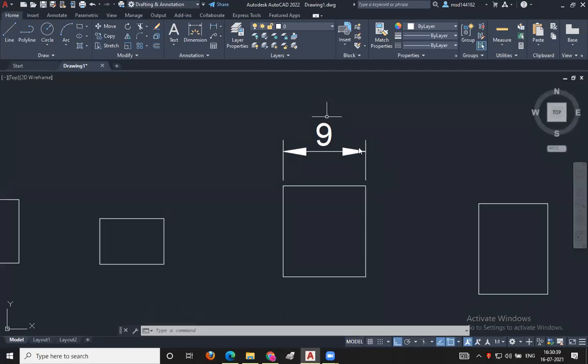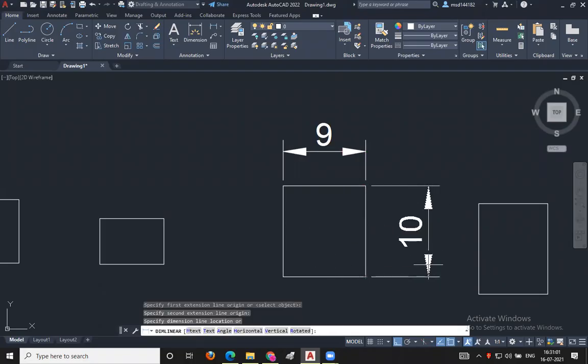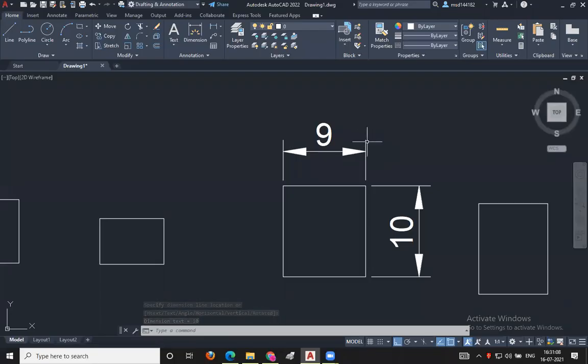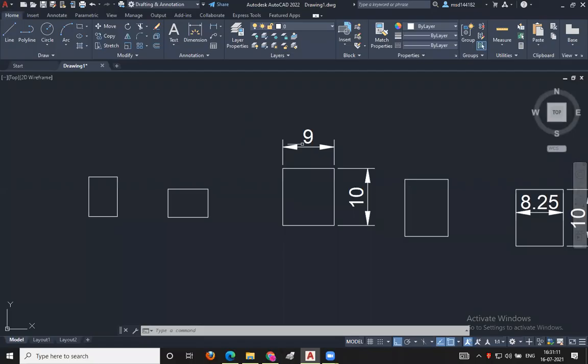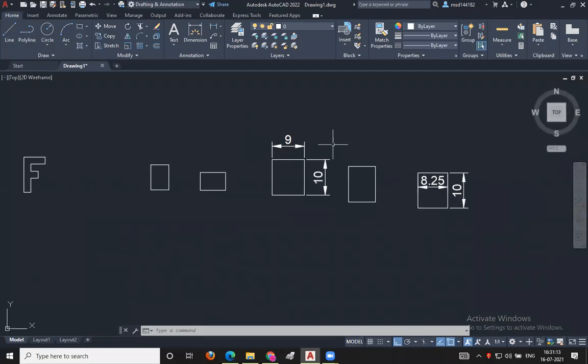Then again, I want to measure this vertical line, so I press the enter button once again. My dimension line command is activated. I select the first point, then the second point, then move my mouse towards the outside of this rectangle. Like this, you should show the dimensions. So we have successfully completed this.